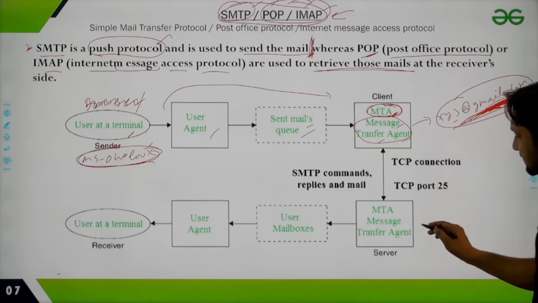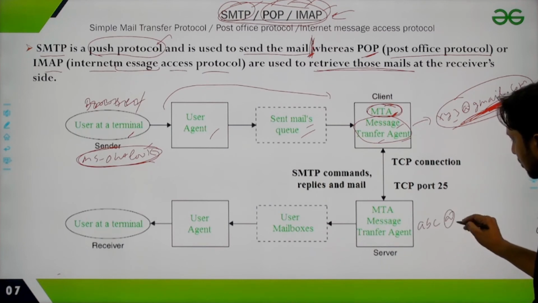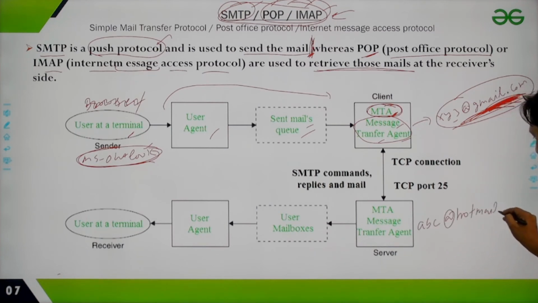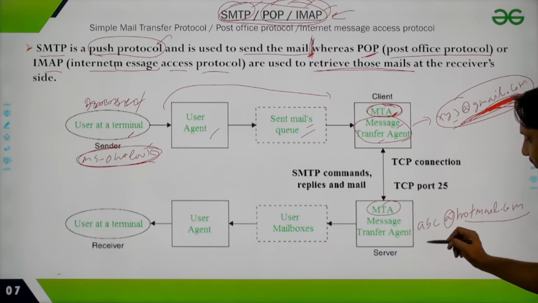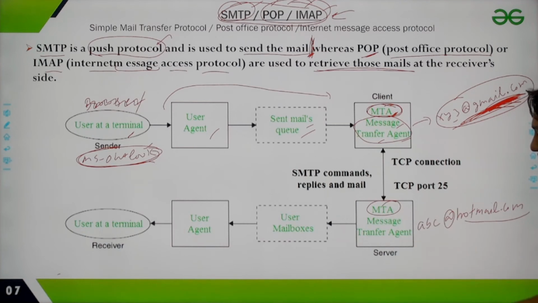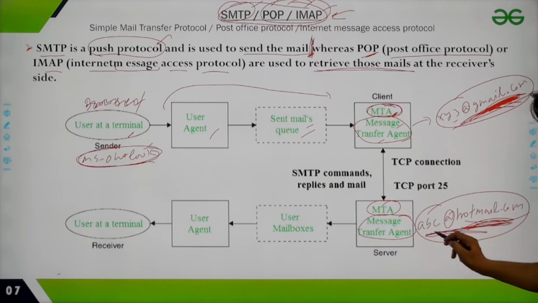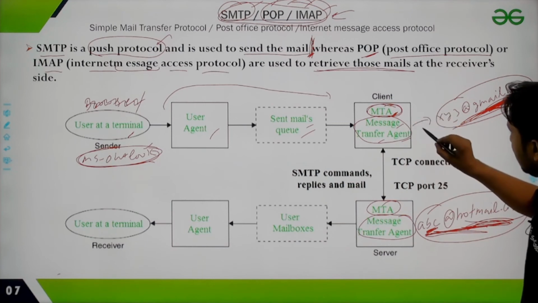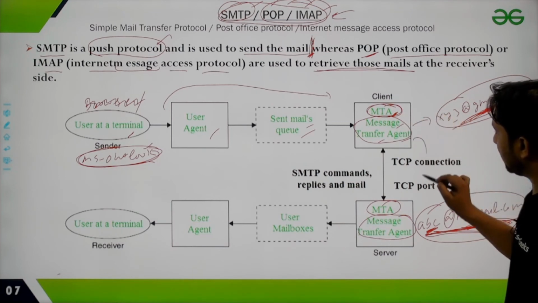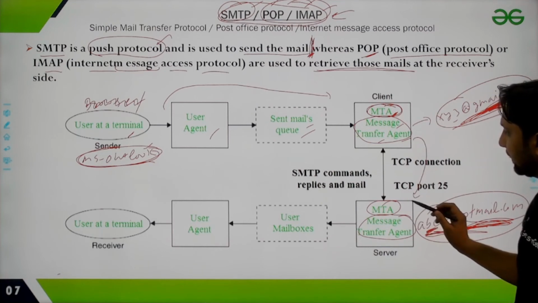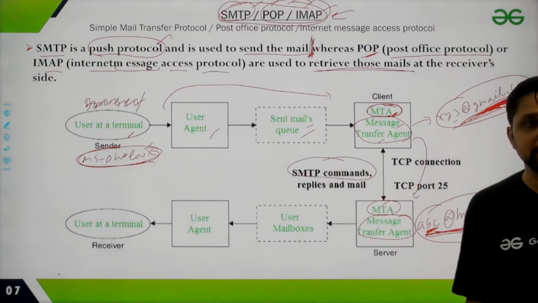You are sending the message, let's suppose, to abc@hotmail.com. Here hotmail.com is another MTA, which is the receiver side message transfer agent, and this is the address of that particular person. So you are sending the message from your MTA to the receiver's MTA with the help of the SMTP protocol.